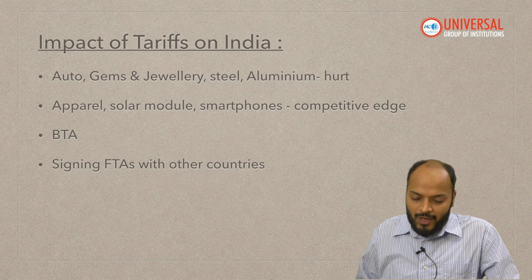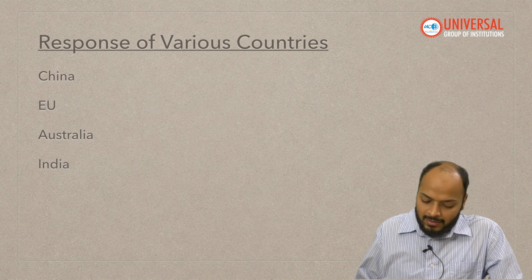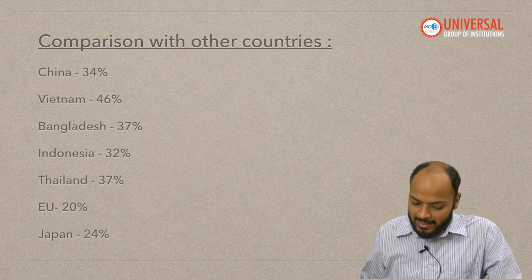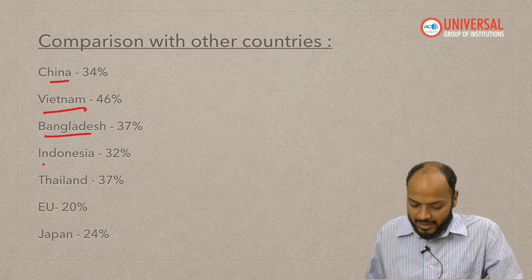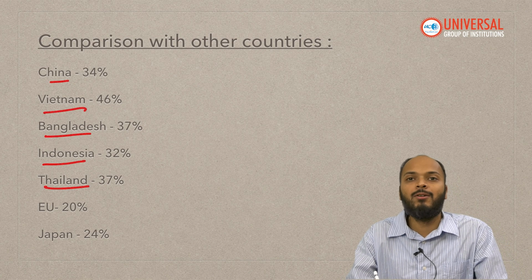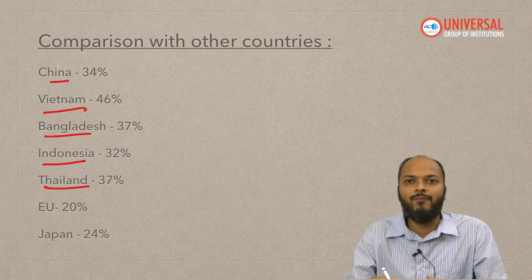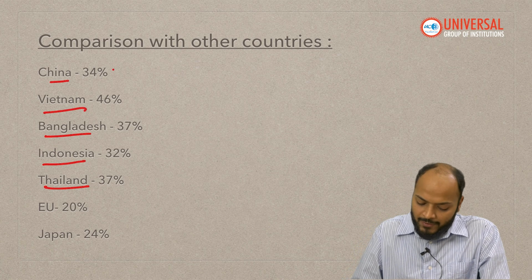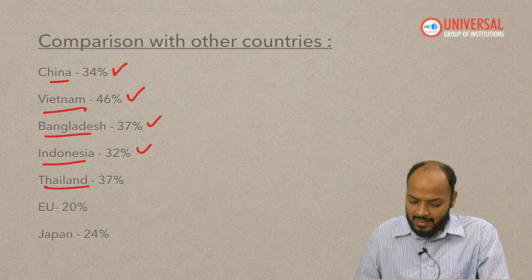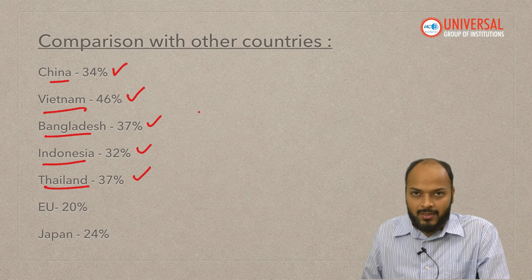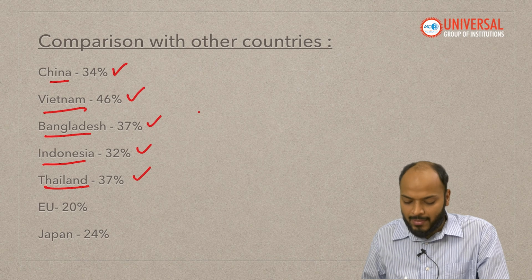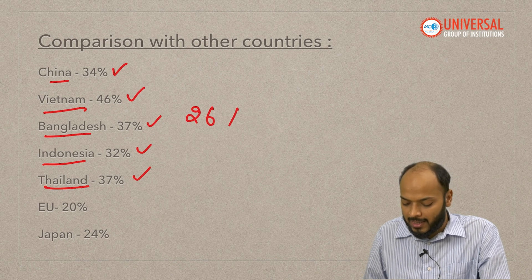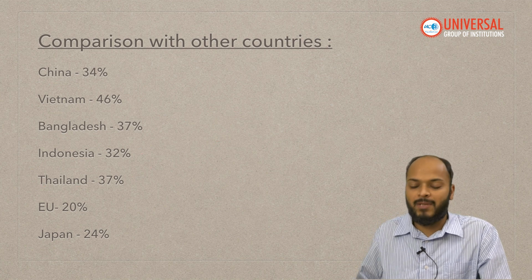But if you have analyzed here, the tariff imposed by USA on countries like China, Vietnam, Bangladesh, Indonesia, Thailand, the countries of South Asia, Southeast Asia or East Asia, which are generally competitors of India in USA's market, is higher than the tariff imposed on India. So China 34%, Vietnam 46%, Bangladesh 37%, Indonesia 32%, Thailand 37%. On the other end, on India, the tariff imposed is 26%.